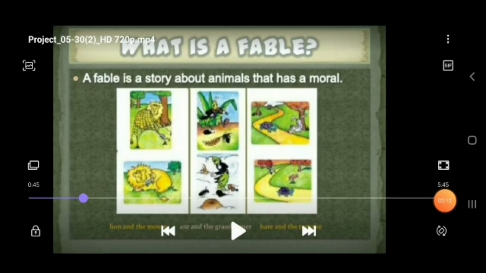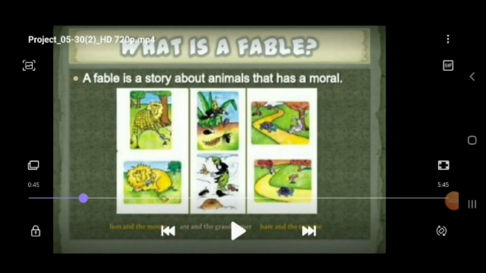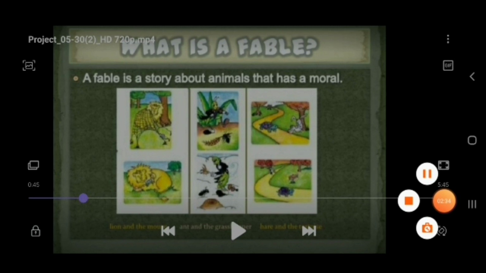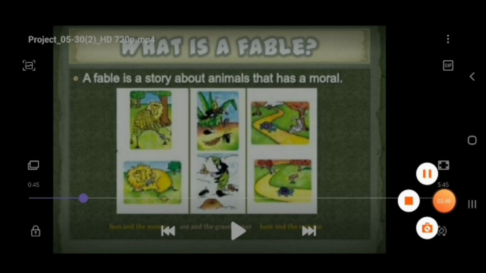What is meant by fable? What is a fable? Let's see about it. A fable is a story about animals that has a moral. So in our poem, The Ant and the Cricket, it's an insect that conveys a moral. So it is a story-like poem. So it is a fable.